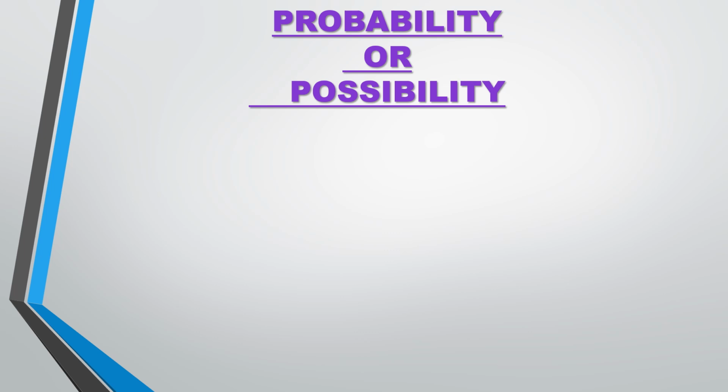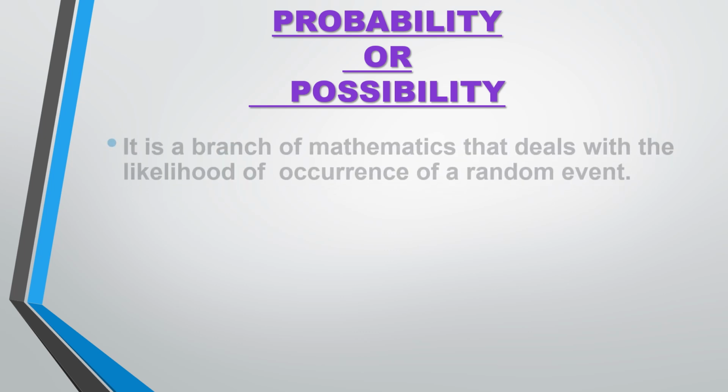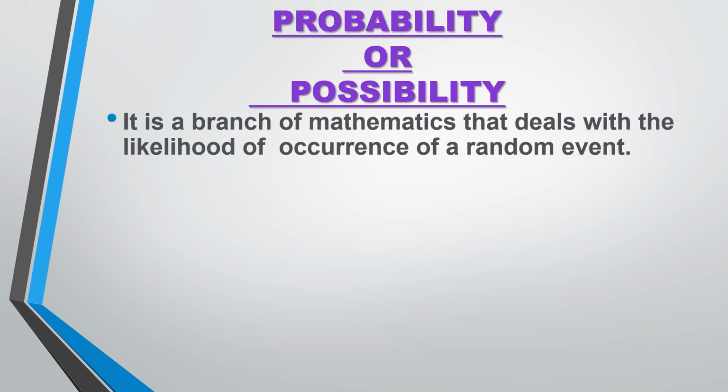Okay, so what is a probability or possibility of an event? It is a branch of mathematics that deals with the likelihood of occurrence of a random event. A random event is any experiment, any situation which you are doing, like throwing a dice, tossing a coin, or playing any game. So that is an event.